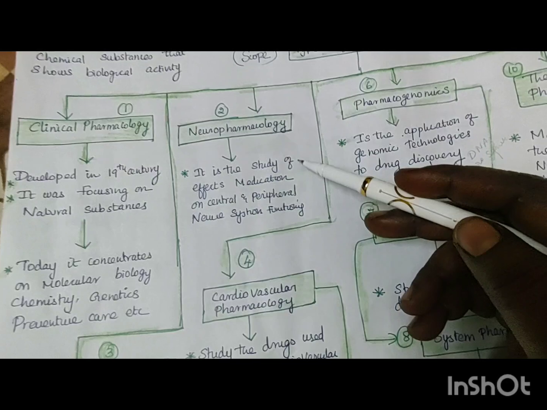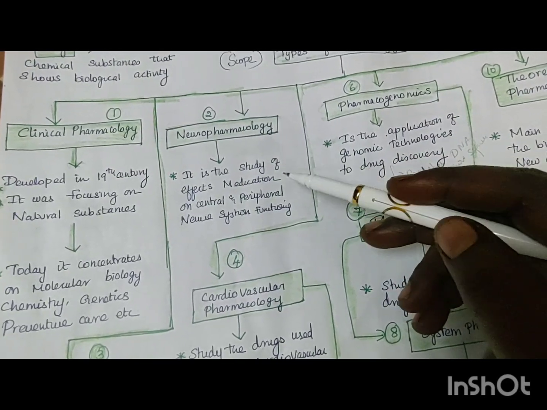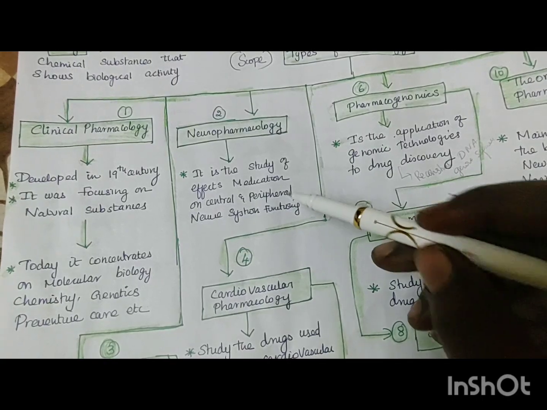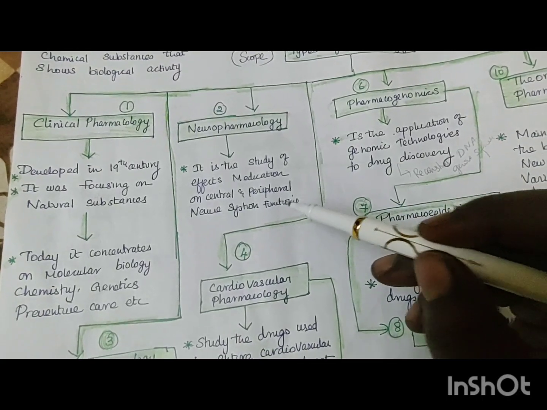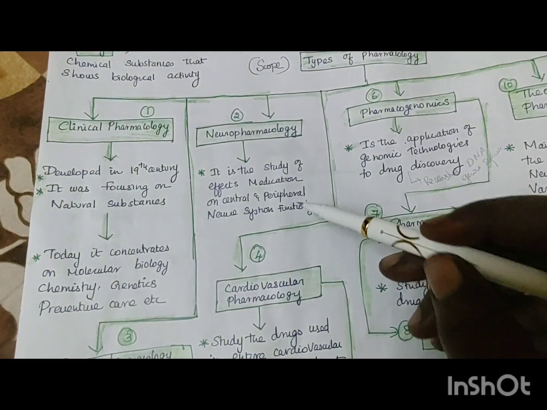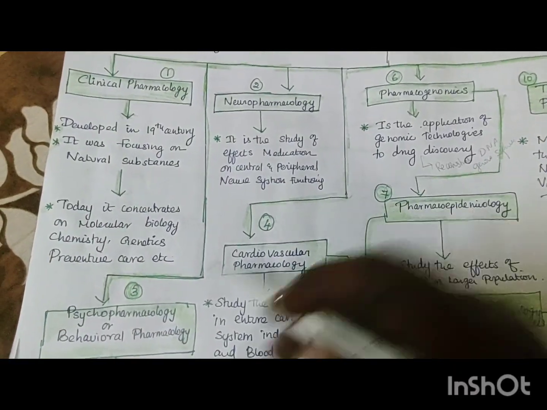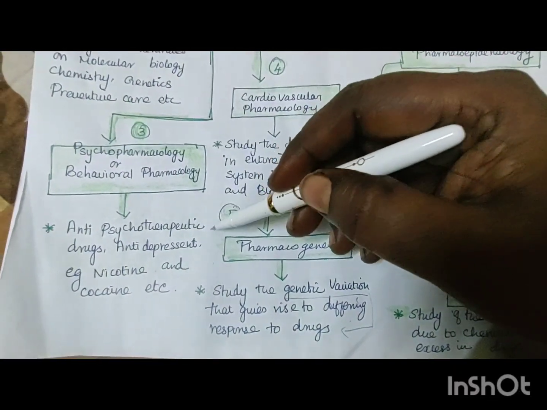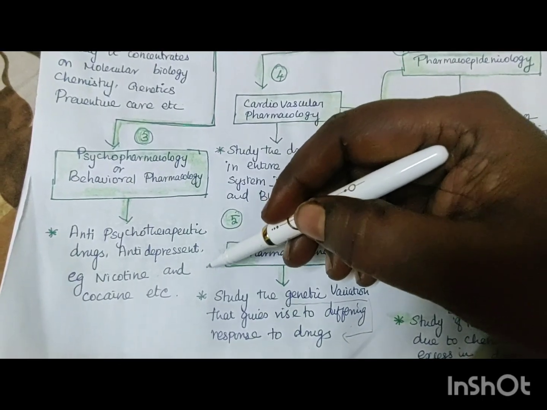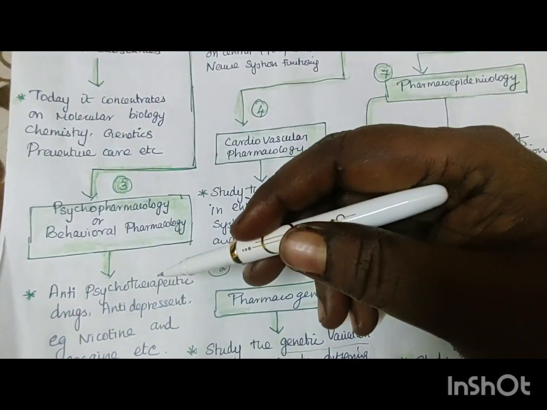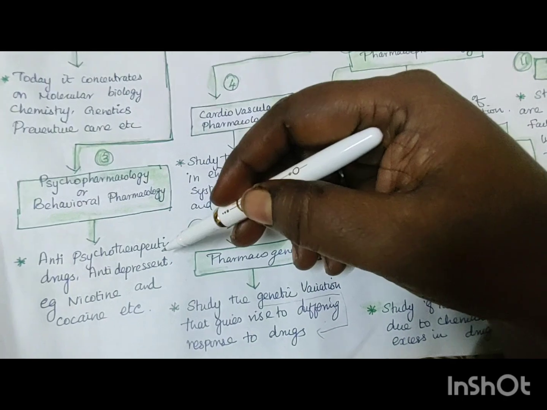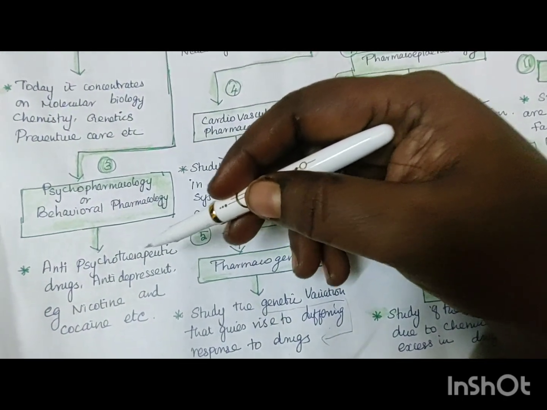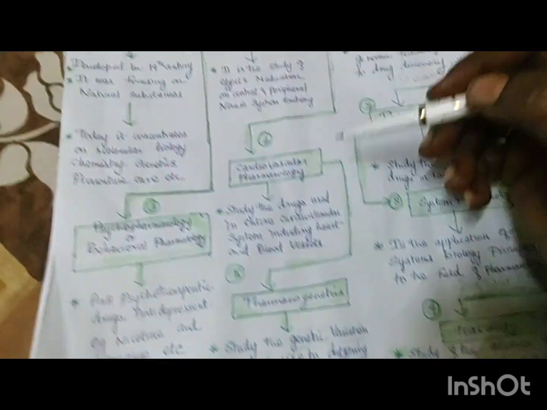Understand? Then there is neuropharmacology. This is the study which deals with how medicine acts upon the central and peripheral nervous system, and how it affects the functions. Is it curing, or does it have side effects? Then psychopharmacology, or behavioral pharmacology. That covers antipsychotic drugs, antidepressants, nicotine, cocaine and other kinds of drugs that are administered, and how they affect behavior, and how it varies from one individual to another.